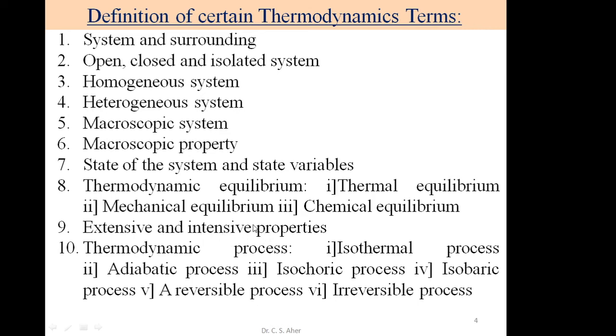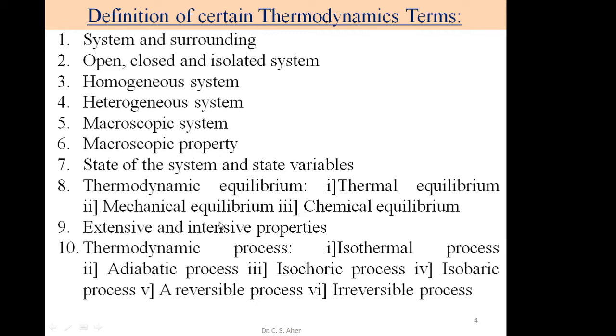All these are intensive properties. They depend only on the nature of the substance and not on the quantity of substance.